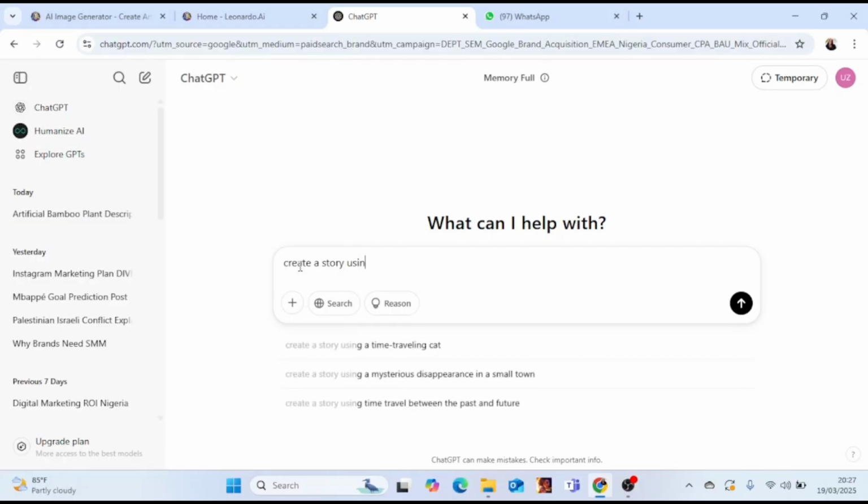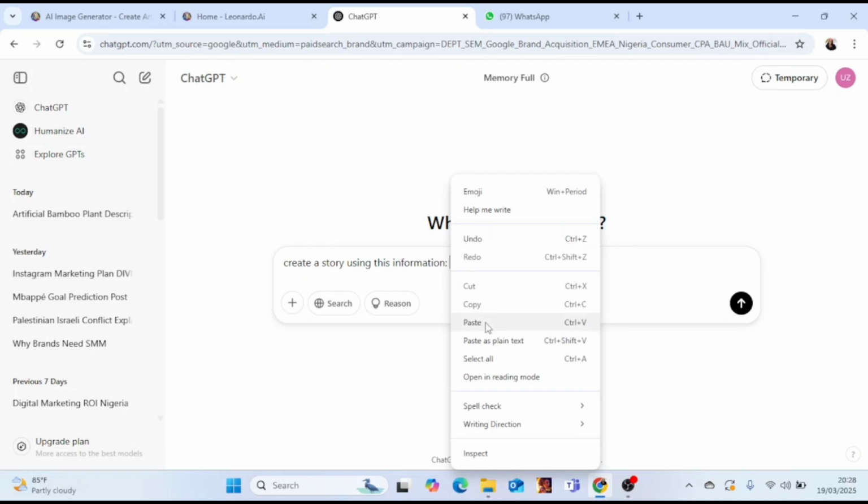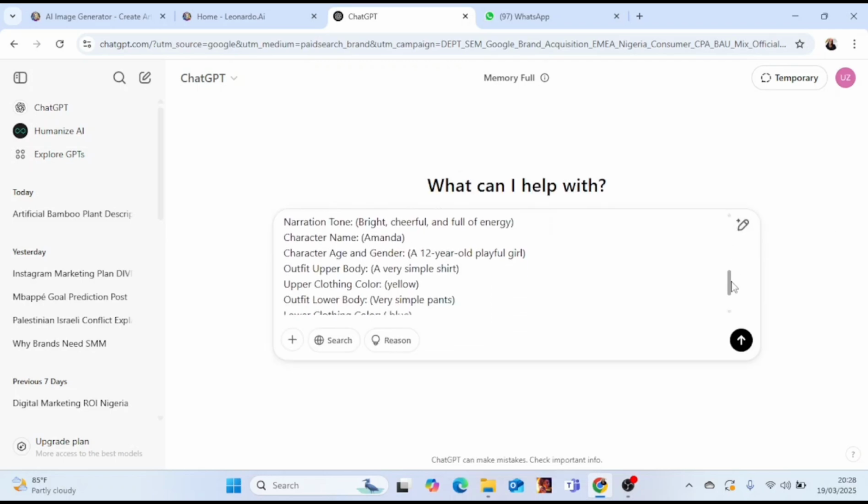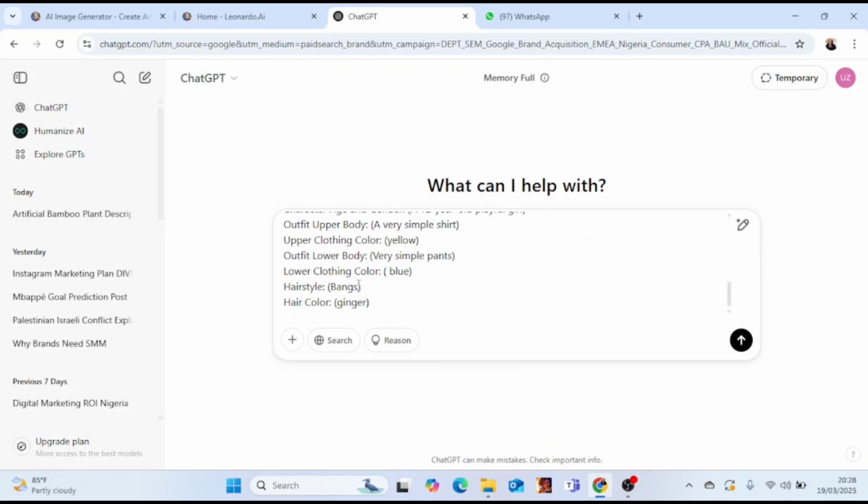So when you go onto ChatGPT, you're going to type a prompt for it to produce a story for you. But for this story, I already had specific details that I want my characters to possess. So I just wrote down the details right here. If you want these details, they will be in the description box. Once I was done with this, I edited a few parts based on the color of the hair, the color of the clothes, and other information that I wanted to tweak a bit to suit the narrative.